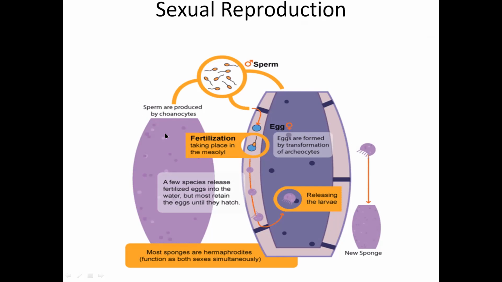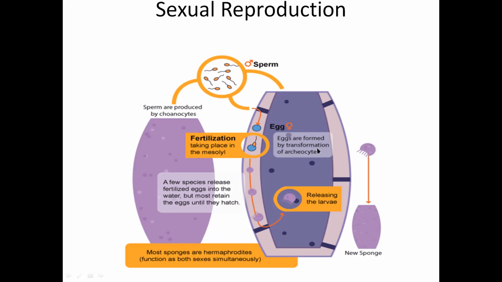Now, if you see the sexual reproduction, these are two sponges. Sperms are produced by choanocytes. They are released into the water and enter through the ostia. When they enter through the ostia, in the mesoglea the ova are present. Eggs are formed by archaeocytes.